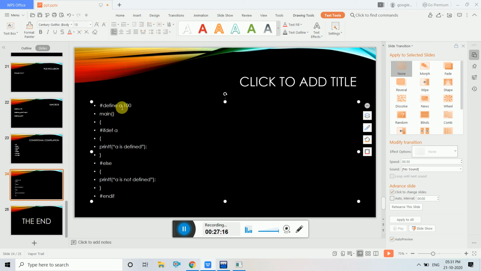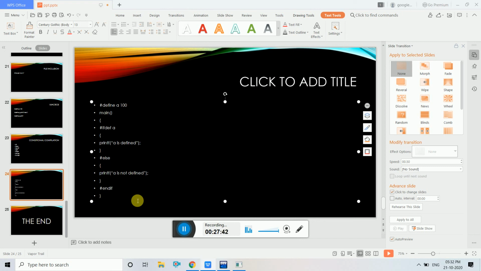Like I define a macro here. First the macro preprocessor will run. A will be given the value 100, and this conditional compilation will also be checked before the compilation process. So if A is defined, then before compiling the program, "A is defined" will be printed. Else "A is not defined" will be printed. And at the end you have to give #endif also.